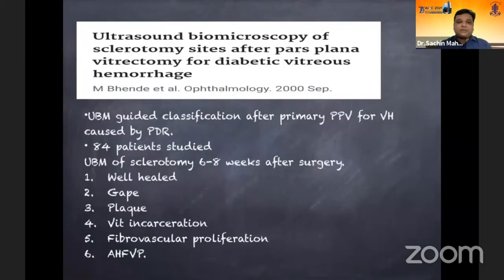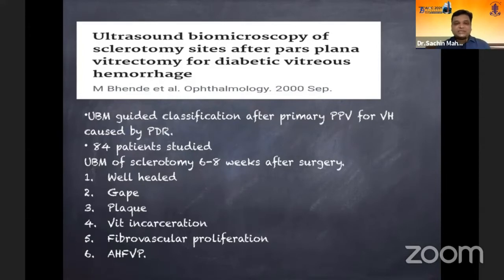There's a wonderful study published in Ophthalmology 2000 by Dr. Munna Bende et al., which analyzed the site of pars plana vitrectomy, especially the sclerotomy area, wherein they classified it into eight types. They did a UBM 6 to 8 weeks following surgery. They classified it as a well-healed gape or a plaque.